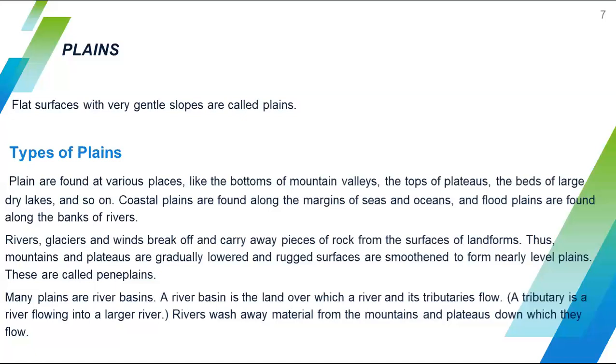Rivers wash away materials, that means sand, silt, and like that, from the mountains and plateaus down which they flow. So river water will carry all these materials and reach the plains.